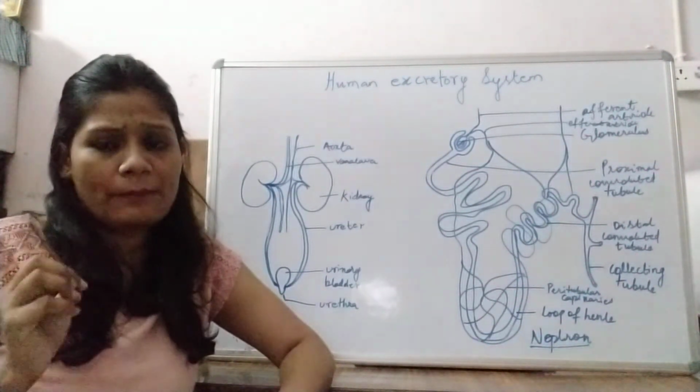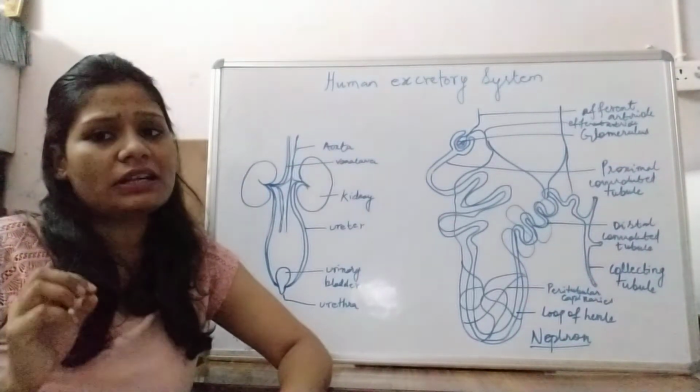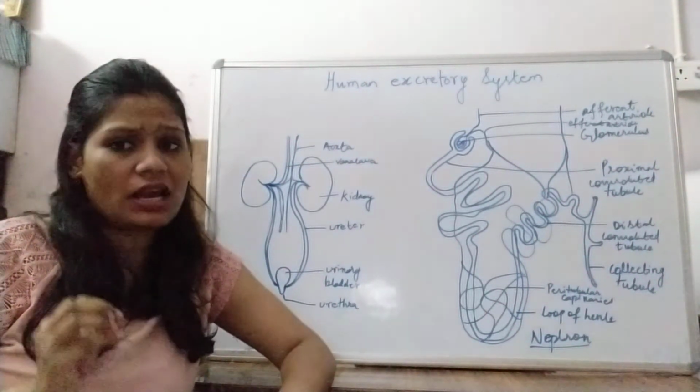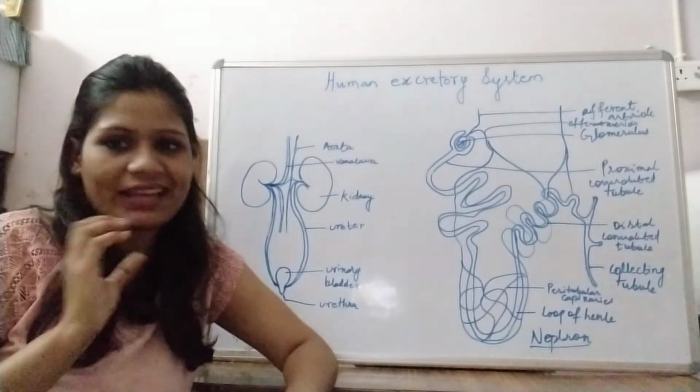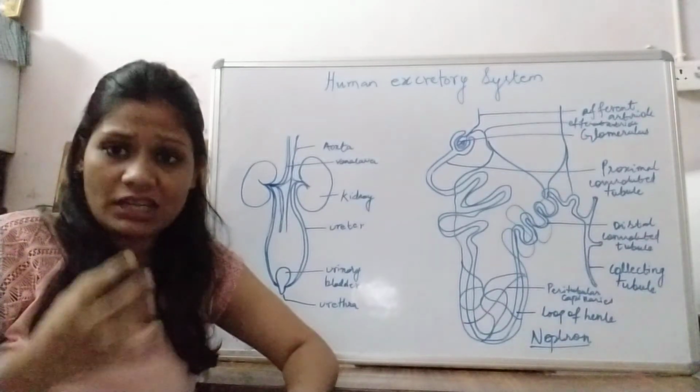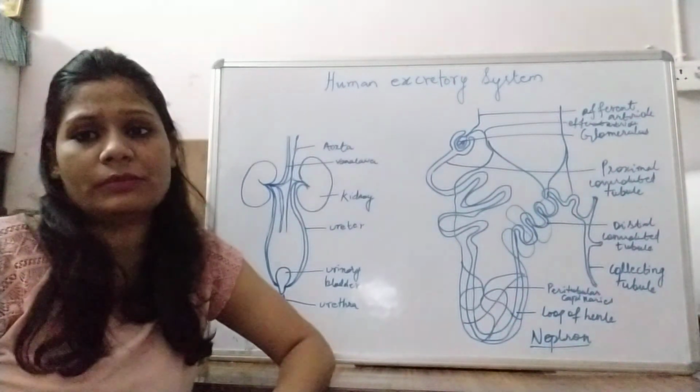Now what are the organic components which are present in the urine? The urine consists of organic components like urea, uric acid, creatine, creatinine, bilirubin, biliverdin. These are all organic substances which are very toxic to our body, so they are thrown away from the body.